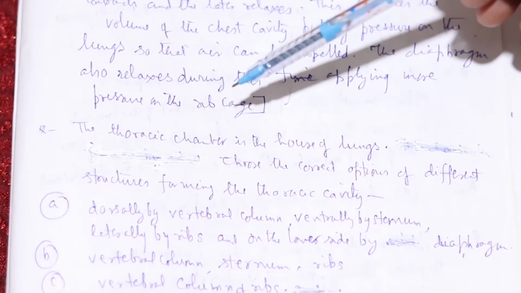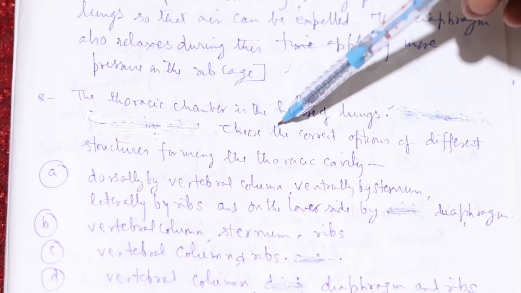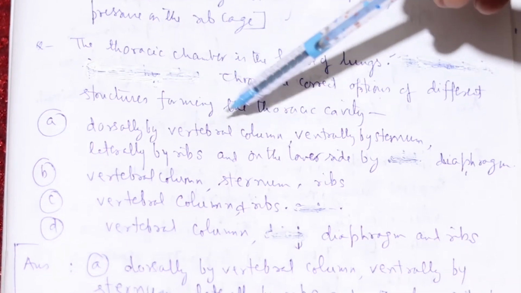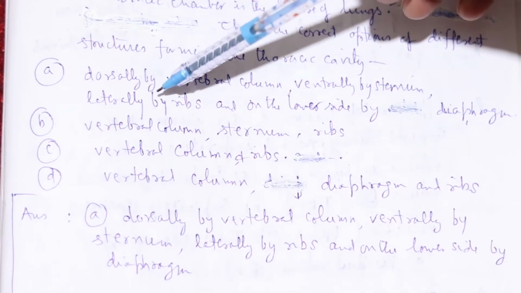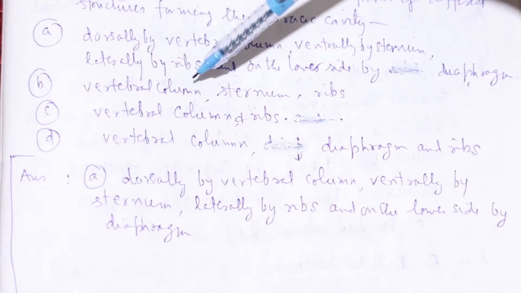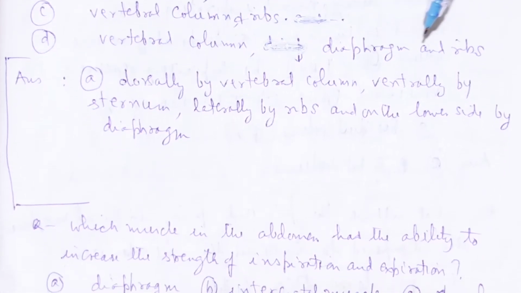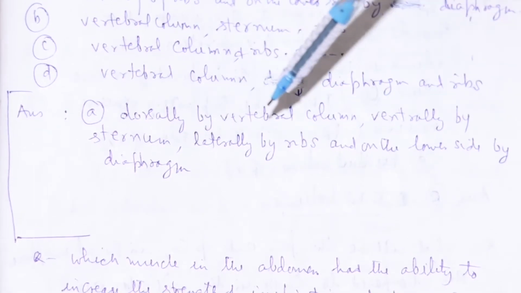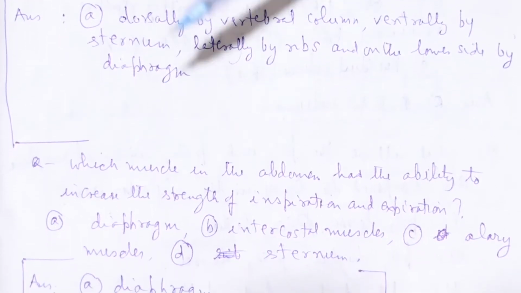Next question: the thoracic chamber is the house of lungs. Choose the correct option of different structures forming the thoracic cavity. Option A, dorsally by vertebral column, ventrally by sternum, laterally by ribs and on the lower side by diaphragm. Option B, vertebral column, sternum and ribs, then vertebral column and ribs, then vertebral column, diaphragm and ribs. The answer will be option A. Okay, next question.